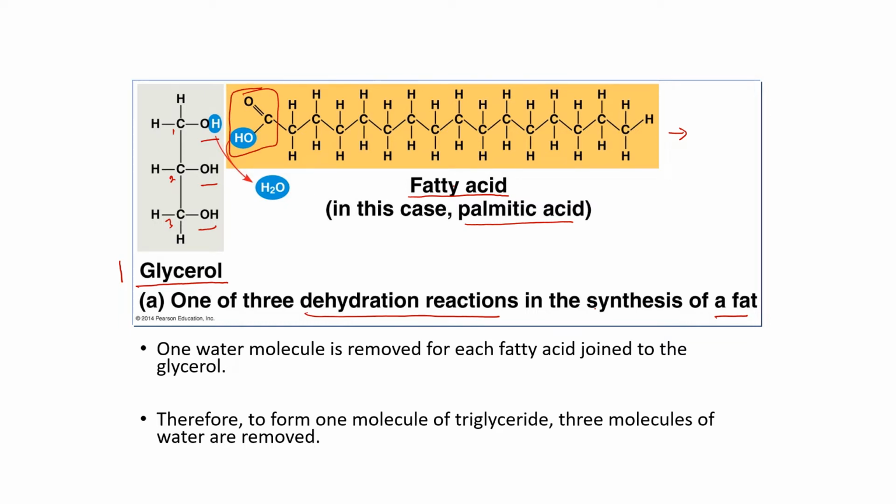In the formation of a covalent bond between glycerol and fatty acid, which is the formation of an ester bond between the glycerol and fatty acid, a water molecule has to be removed. In order to remove the water molecule, hydrogen from the glycerol and hydroxyl from the fatty acid will be removed to form one water molecule for every fatty acid that is attached to the glycerol molecule. So over here you can see one water molecule is removed for each fatty acid joined